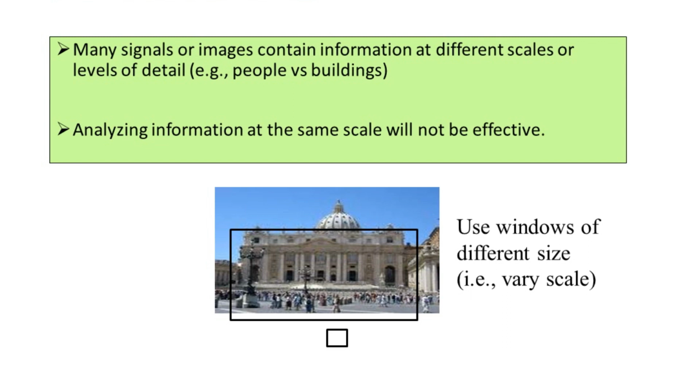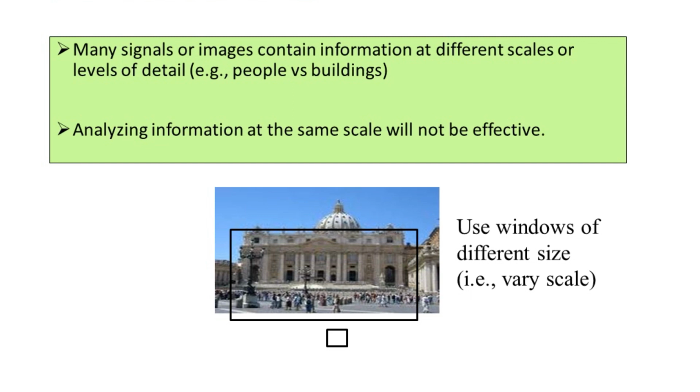On the other hand, if we are using a window with small size, it will not fit well to analyze the details of the building structure. That is why it is recommended in multi-resolution analysis to use windows of different sizes, that is, to vary the scale.